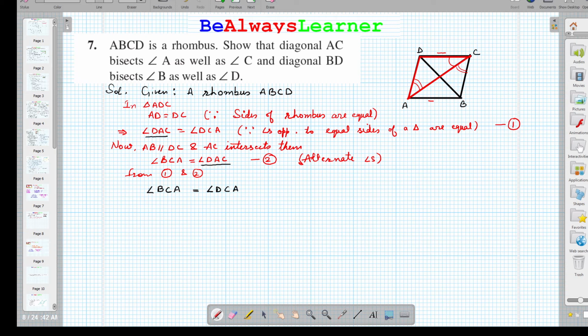So these two angles are equal, and this equivalence implies that AC bisects the angle C. How? The BCA, you can see the BCA. We are talking about this angle. So this angle is equal to DCA, right? So the angle C है वो दो parts में divide हो गया है, तो it means this AC bisects the angle C. So this is first thing, hence proved we can.